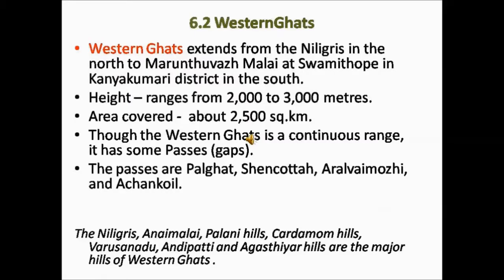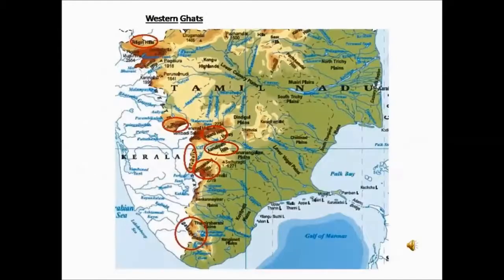Some of the major hills of Western Ghats are the Nilgiris, Anamalai, Palani Hills, Cardamom Hills, Varsanadu Hills, Andipatti and Agasthyar Hills. Now let us see about these hills one by one.